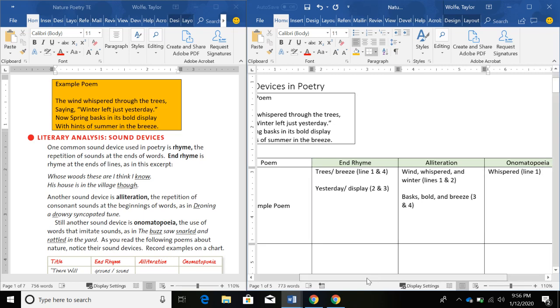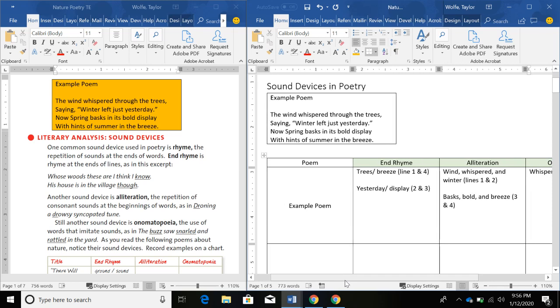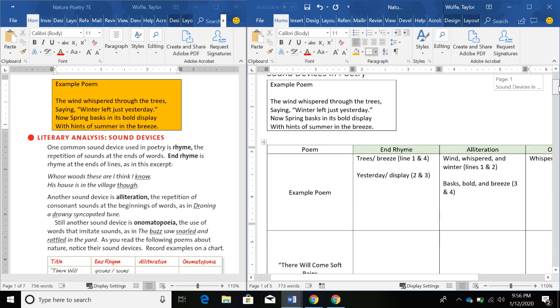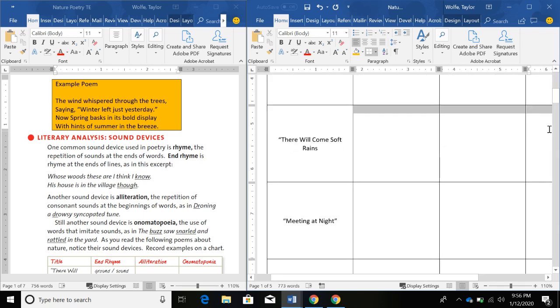Okay, so I'm going to make another video that goes over the next poem you're supposed to analyze today, titled There Will Come Soft Rains. But when you're reading these poems, you're going to get questions that prompt you to add examples into the sound device chart. This is the chart. Make sure that whenever you see those questions, you are recording your examples in that chart. Okay. So today I anticipate you to complete at least There Will Come Soft Rains, and hopefully the next poem. Okay.